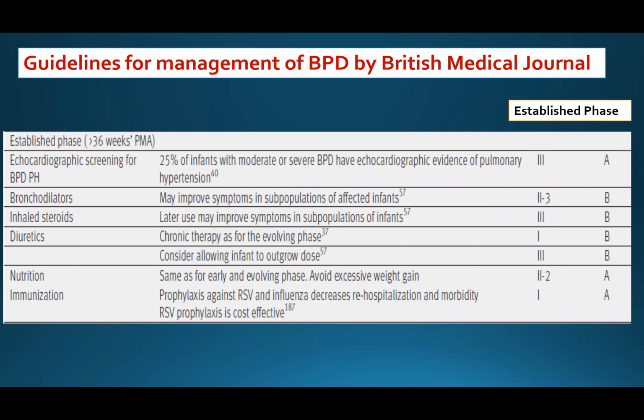Inhaled steroid, later use, may improve the symptoms in a subpopulation of infants. Diuretics, chronic therapy as for the evolving phase, consider allowing the infant to outgrow this dose. Regarding nutrition and immunization, nutrition same as early phase and evolving phase, but avoid excessive weight gain. Immunization, we have to give them prophylaxis against RSV and influenza, which decreases rehospitalization and morbidity.